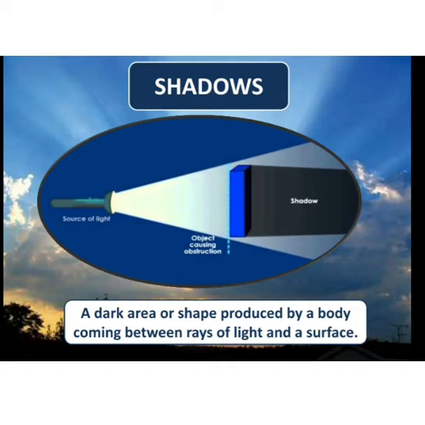The light will not be able to pass through the book because the book is an opaque object, and light cannot bend either. So there will be a dark area behind the book. This dark area or shape produced by a body coming between the ray of light and a surface is known as a shadow.